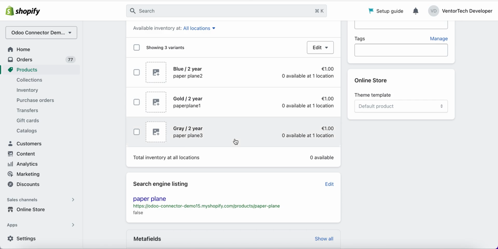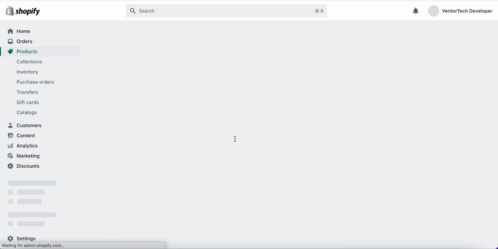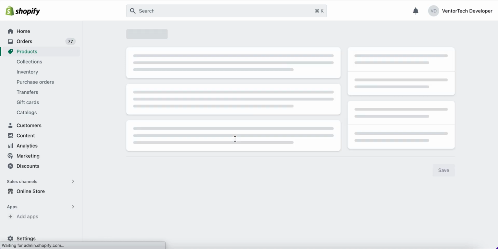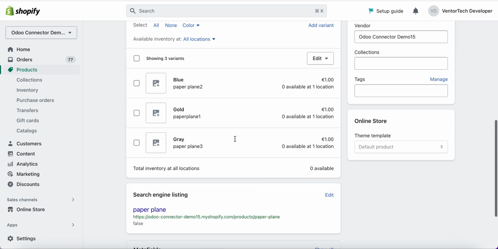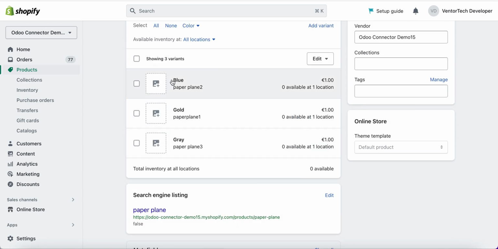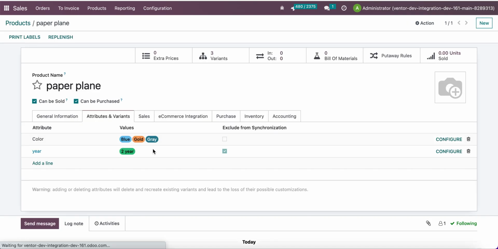We'll wait until the job is finished, and I will update my product page. I will choose Shopify for it, and here we can see that we don't have such attribute values in our Shopify. So to check another option, we can just disable this checkbox and update the page of my product.